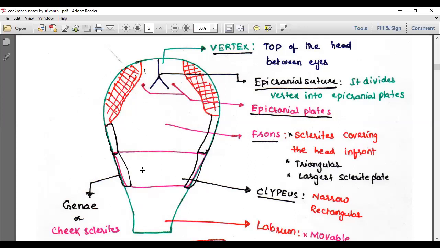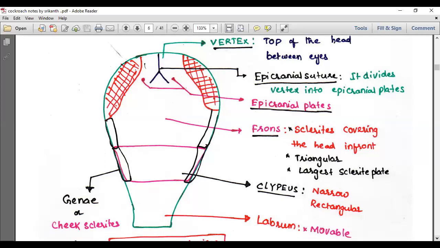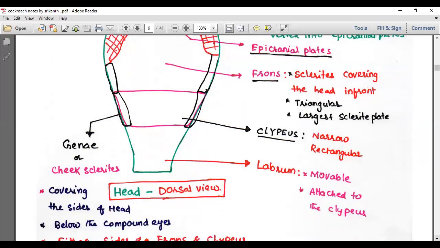Below that, we find a narrow rectangular plate called the clypeus. On either side of the frons and clypeus, you can see the cheek plates, or genae. Below the clypeus and attached to it is the labrum, which we call the upper lip, movably attached to the clypeus. This is all the dorsal view of the head.